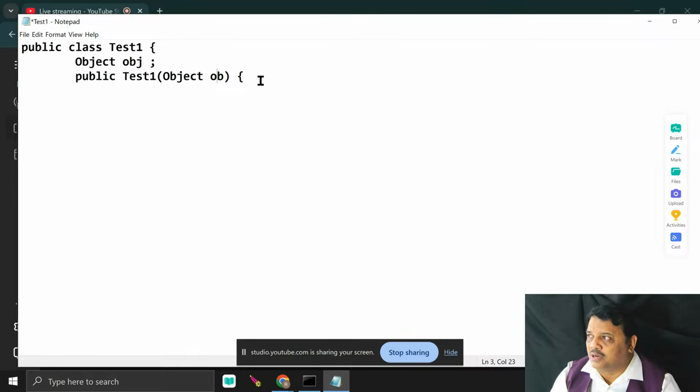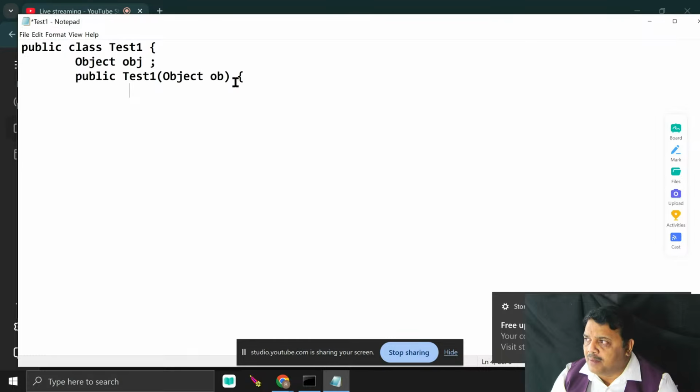That is what I show you in the live example. Then you understand what actually happens here. My instance variable name is obj. My parameter name is ob. Now I assign the parameter value to the instance variable: obj is equal to ob. This part is over.